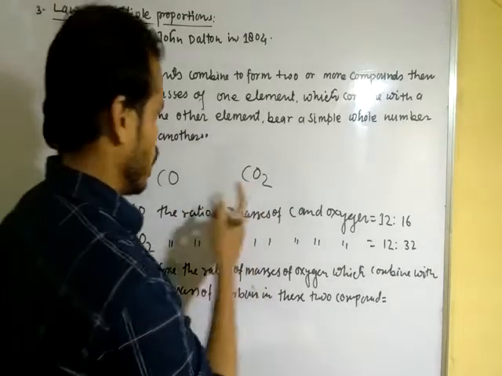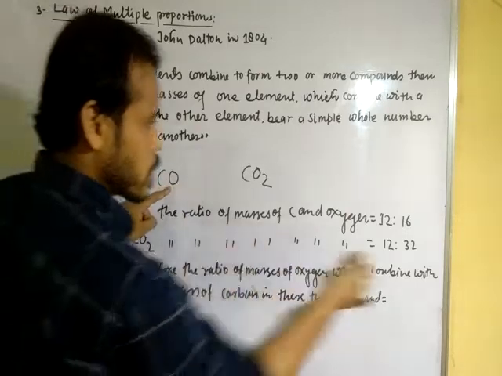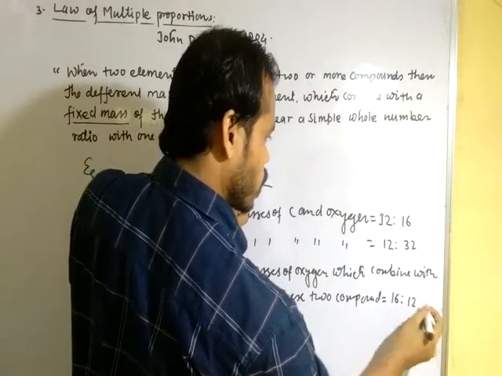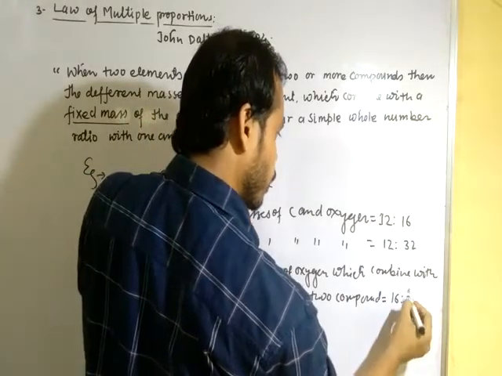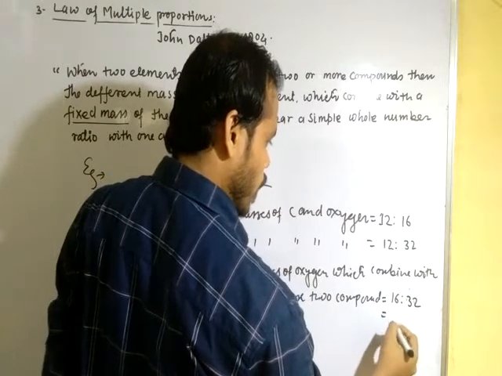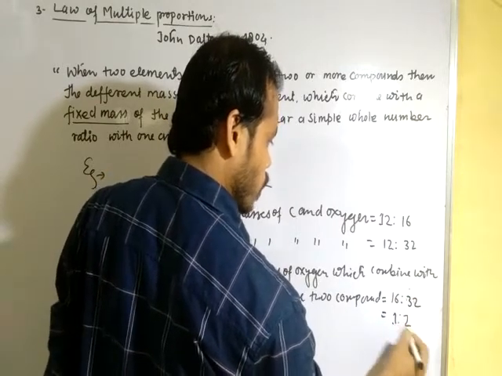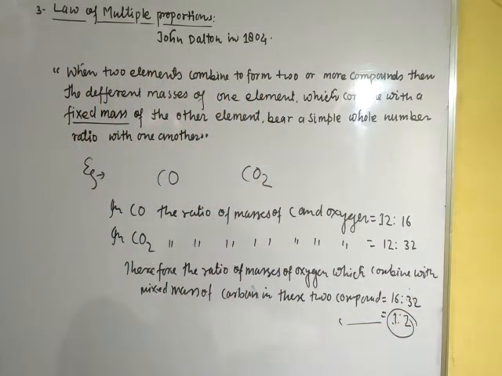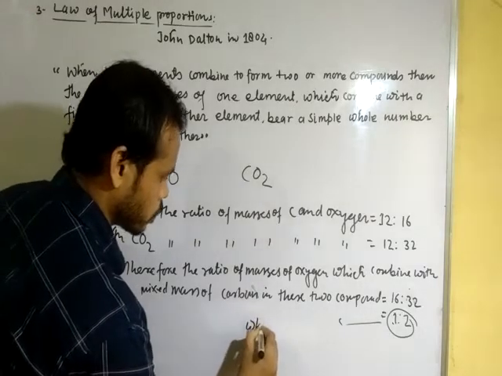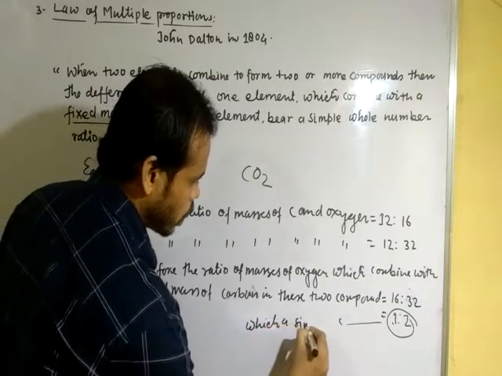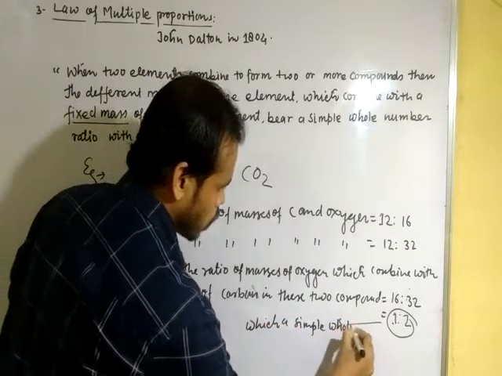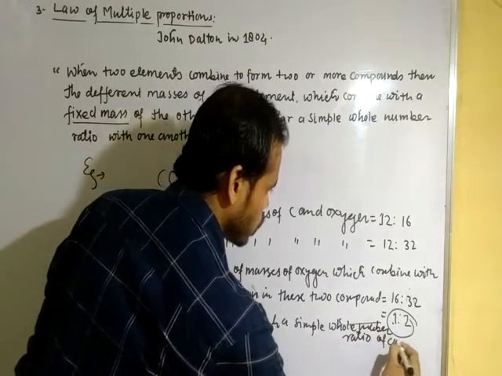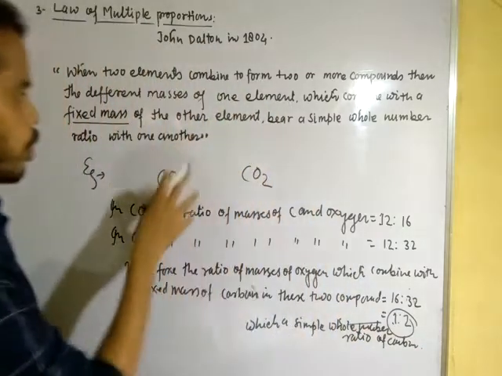Here it is 16 parts, while in this case it is 32 parts. Clear? In simple form, it is 1 is to 2, which is a simple whole number ratio.